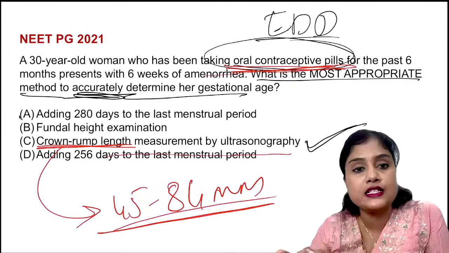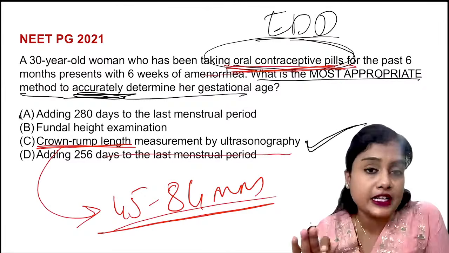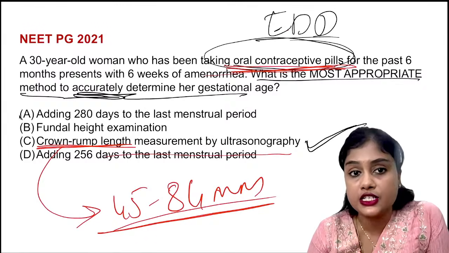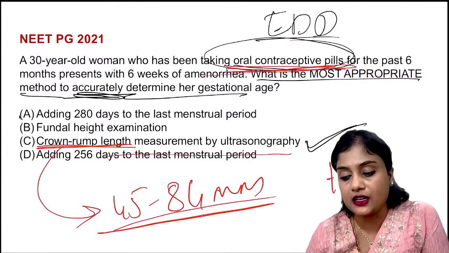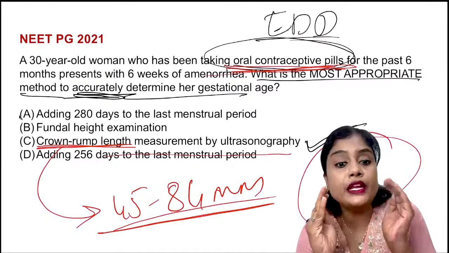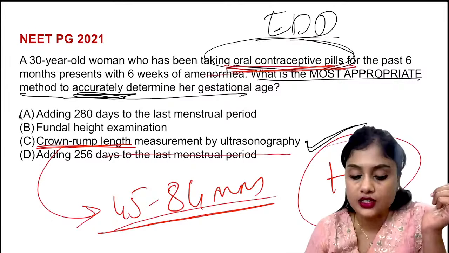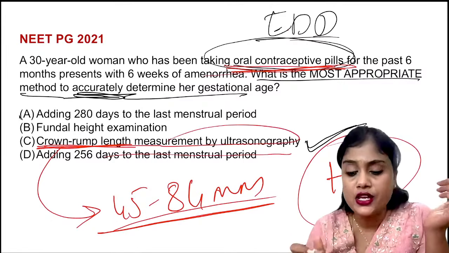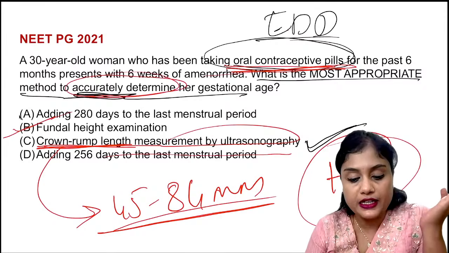For example, in this exam they can give you a question: you have done a scan for a patient, and her crown rump length is, let us say, 90 mm. Will you use crown rump length this time to assess her gestational age? No, after 84 mm, it is head circumference that you should use. So between 45 to 84 mm, you use the crown rump length for measuring the exact gestational age. Anyway, they had said accurate determination, since we cannot use the fundal height or any other things.